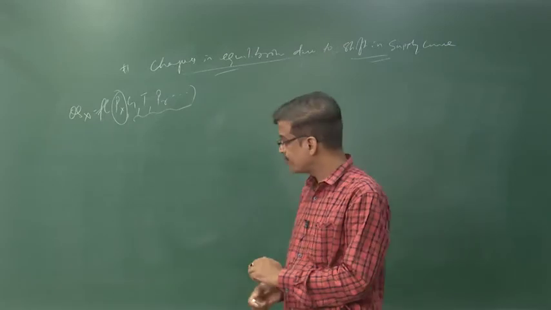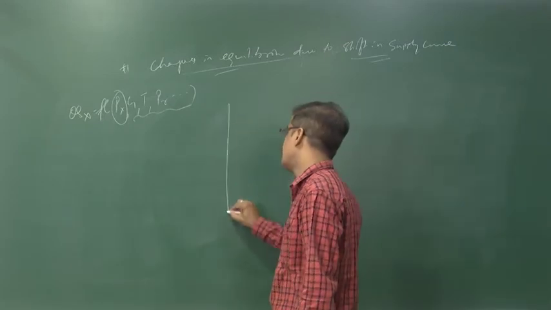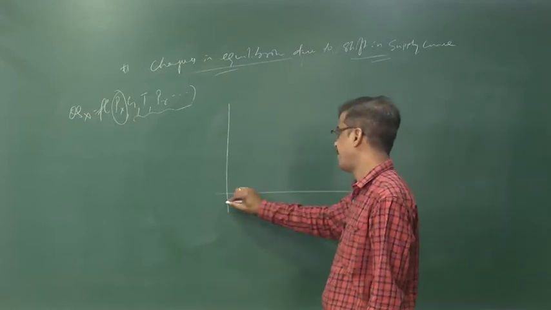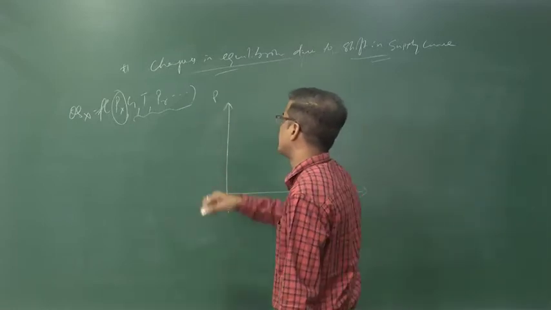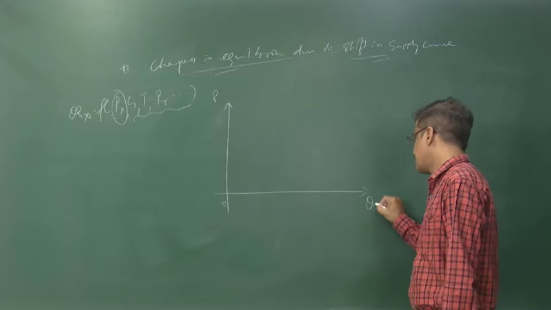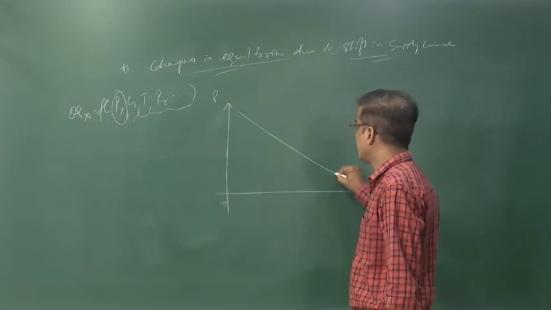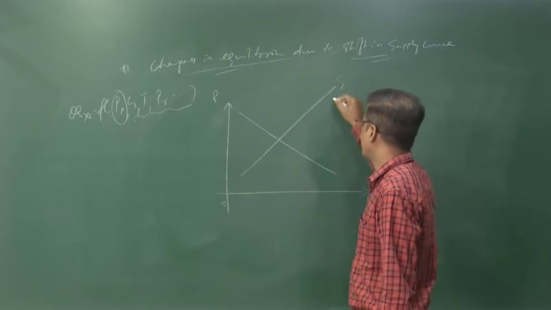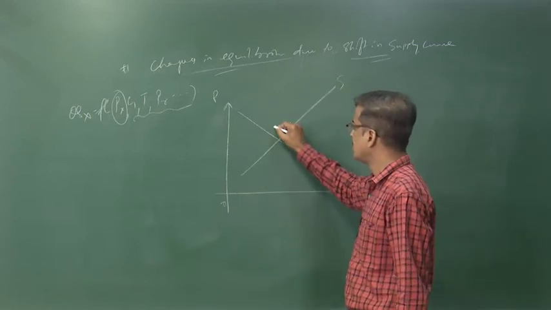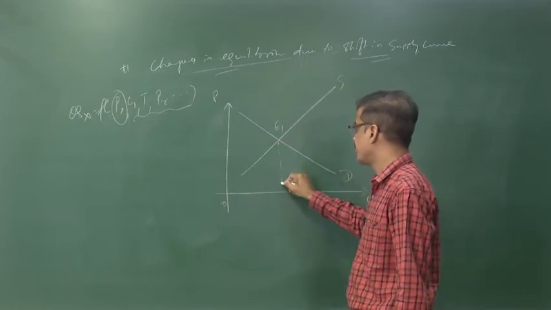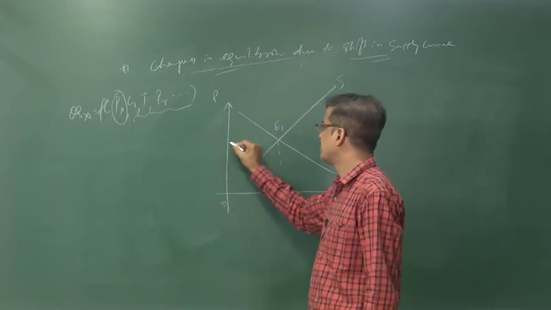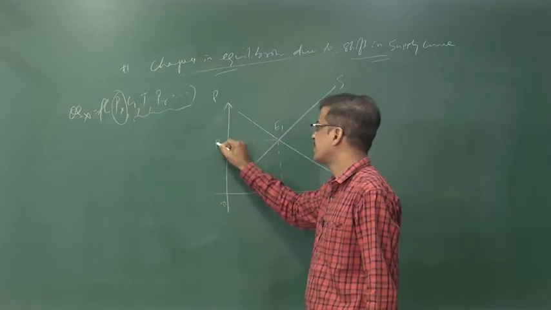Okay. Now, let us start with the initial situation. This is the price of ice cream. This is the quantity demanded and supplied of ice cream. Now, this is the supply curve and this is the demand curve. This is the initial point of equilibrium, and the initial quantity is Q1 and the initial price is P1.